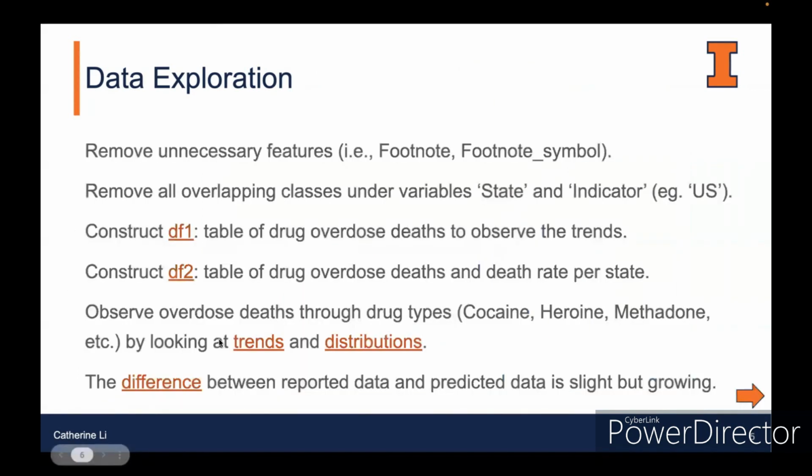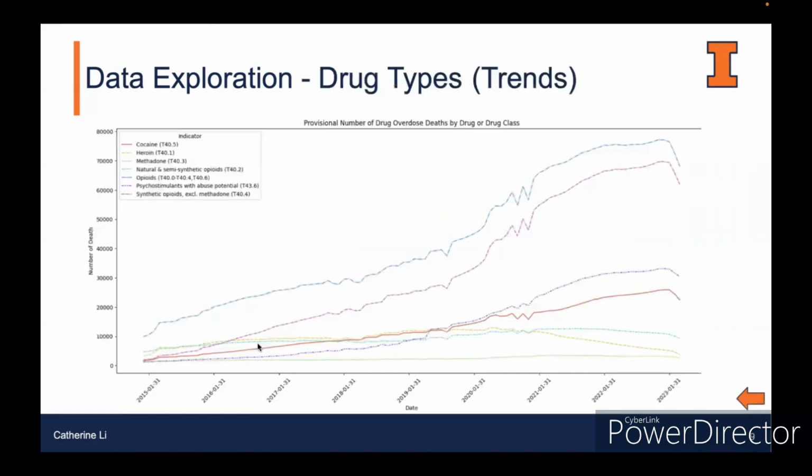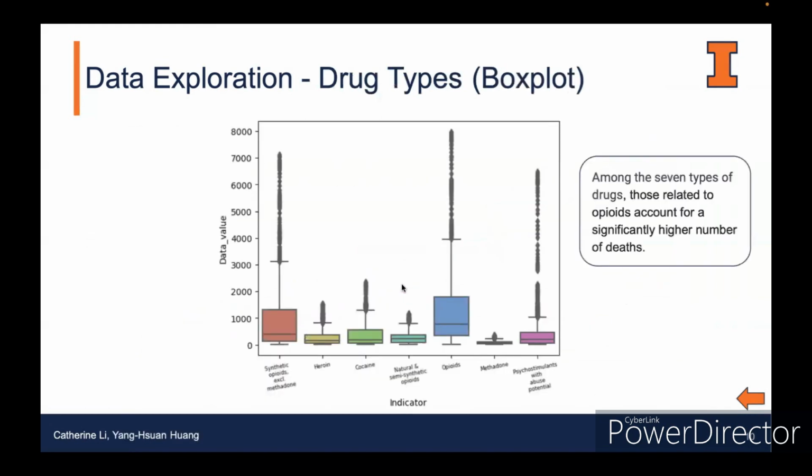Then we want to check the trends and distribution of death numbers through drug types. In this graph, we can see that the number for most kinds of drugs is increasing, except methadone. Moreover, we can also check the box plot to see the distribution. From this, we can see that among the 7 types of drugs, those related to opioids account for a significantly higher number of deaths, which also matches the trends we got before.